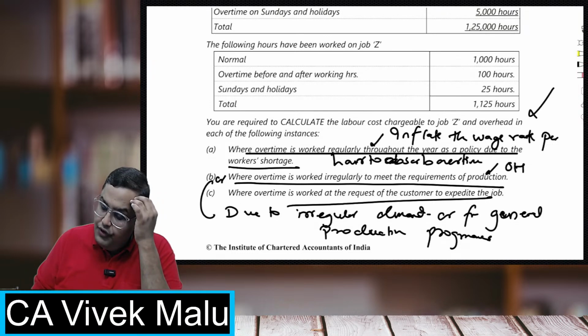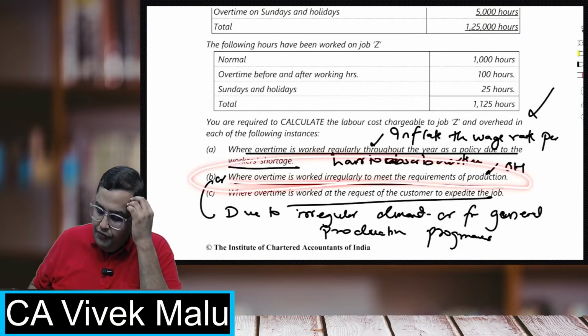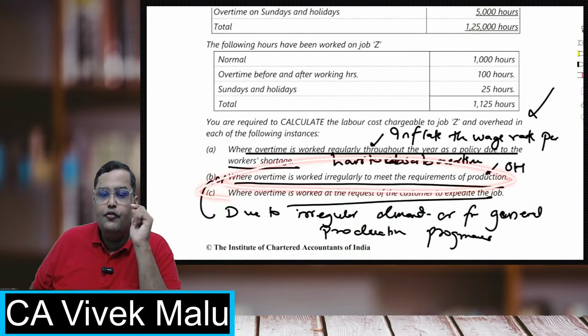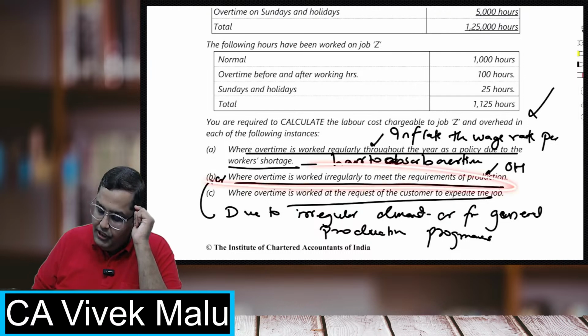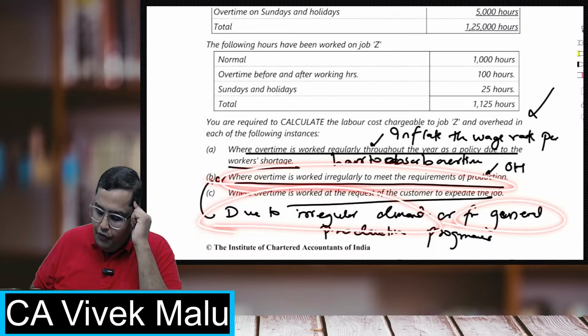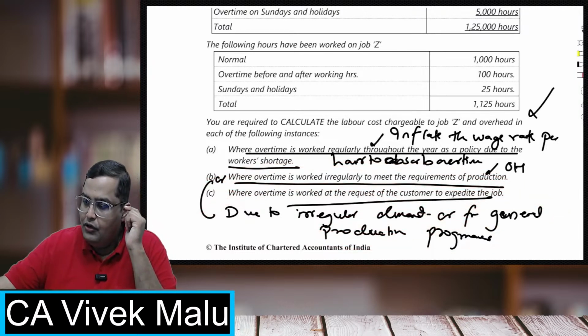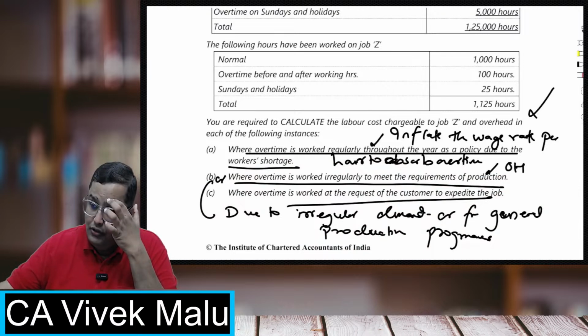Where overtime is worked irregularly to meet the requirements of production, then what you will do is charge it to overheads. Where overtime is worked irregularly to meet the requirements of production, or due to irregular demand, or for general production programs, you treat it as an overhead.